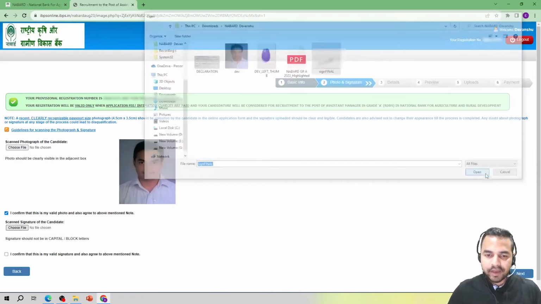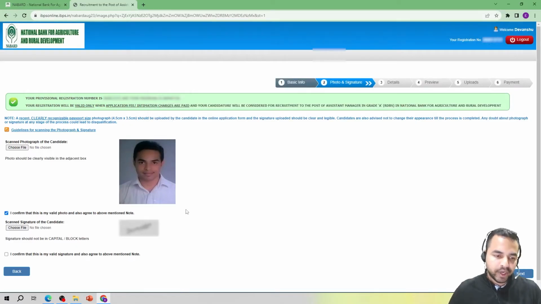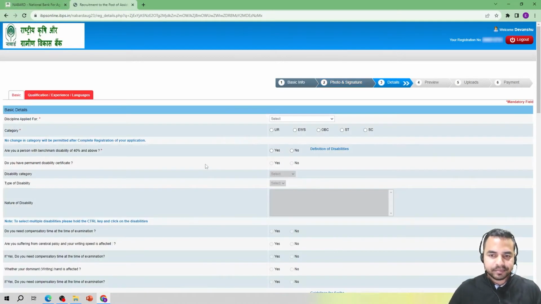And now I have just uploaded my signature as well. So once again, I have to confirm that this is my valid signature and also agree to the above mentioned note. So I really believe that this particular step is very much clear to all of you. And now I am just clicking on next. So my dear friends, now comes the third step of this online form filling process, that is entering your details. And let me tell you that this particular part is really very important.